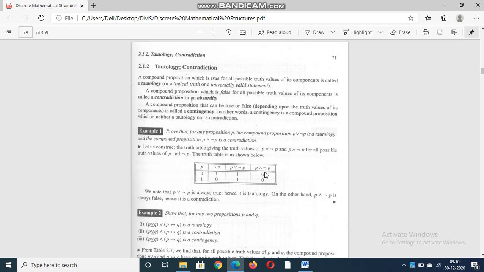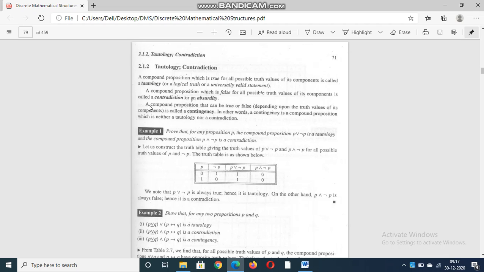So both outputs belong to false or 0, and that compound proposition we call a contradiction. Another thing: what is a contingency?